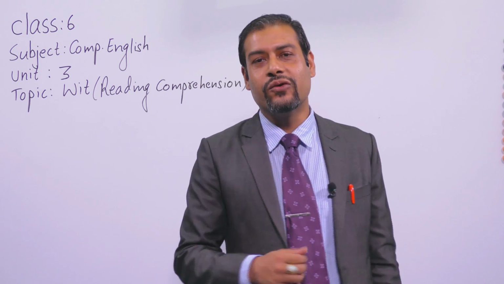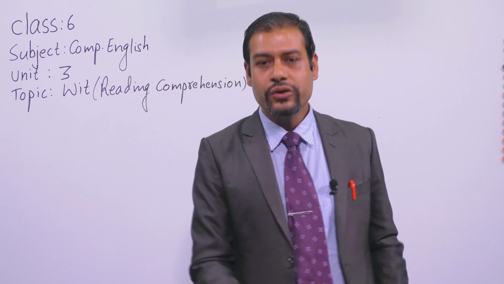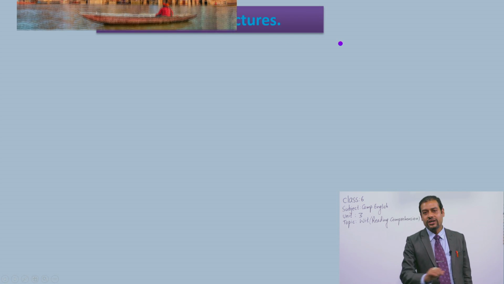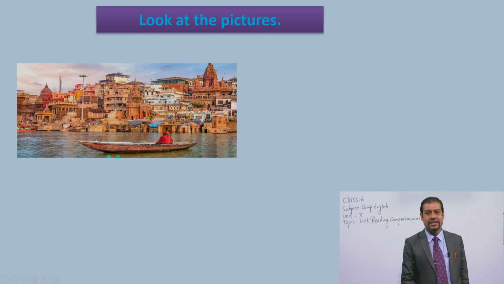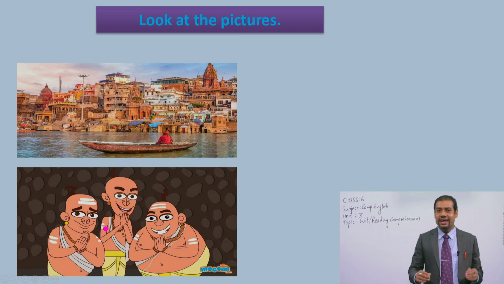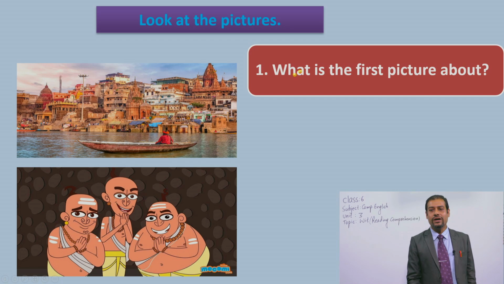Dear students, now first of all I want to show you some pictures. Okay? Look at the pictures. It's written, look at the pictures. So first picture I want to show you. Can you tell me, dear students, this picture? You just think, okay? Again I want to show you another picture. Now I have a few questions for you about these pictures. Have you thought? Then, now, tell me, what is the first picture about? Can you guess? Where is this place?